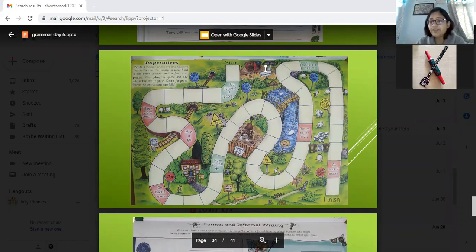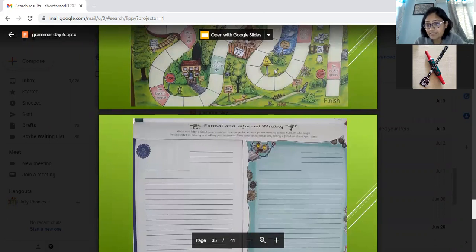So this is a game, a dice game, which the children can play. Imperative sentence is like a command. Imperative sentence means command. Order, command, advice sometimes, like go to doctor. That's an advice. Could be a request also. Whenever you don't use you, then it is an imperative sentence. Please take a shower. Please take medicine. You are not using you. So it's a request. Imperative sentences.